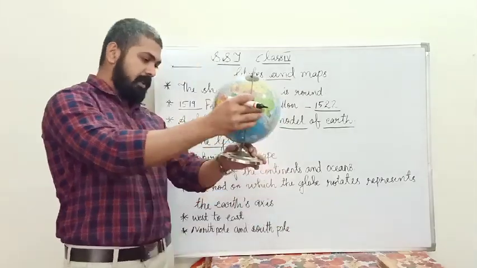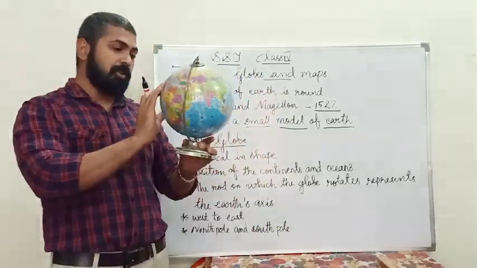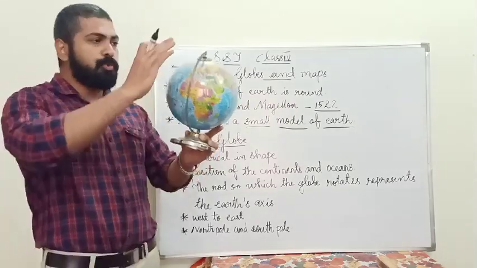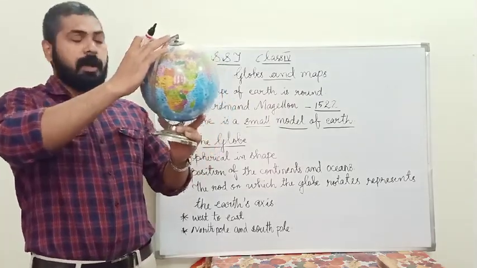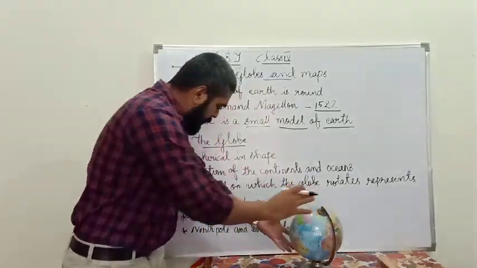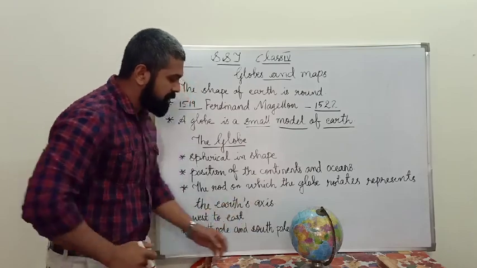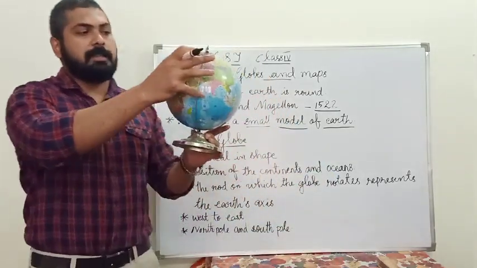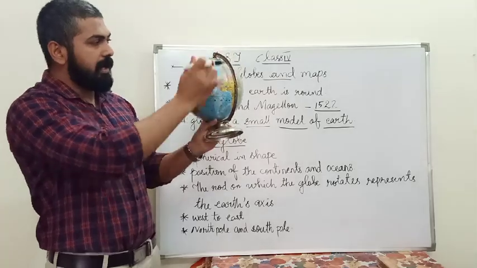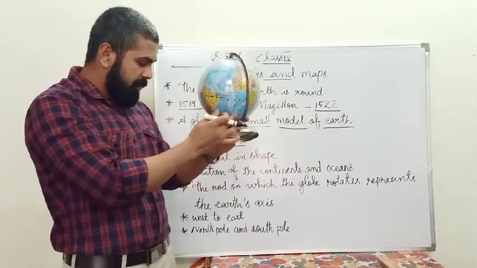And the earth rotates from west to east, and it has two parts. What is that? The north pole and the south pole. This is the north pole and this is the south pole. Once again, north pole and south pole.